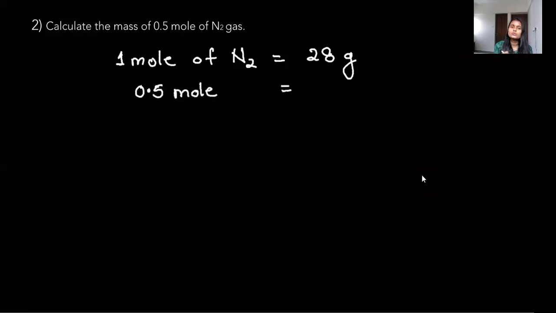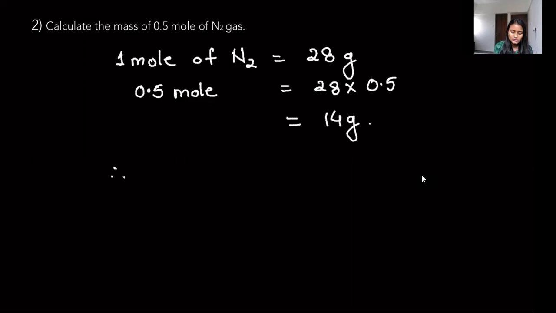Very simple. 0.5 means it is half mole. So you can simply half it and get the value. Half of 28, that is 14. There you go, that's your answer. Or you can do it this way, 28 multiplied by 0.5. One and the same thing, you will get 14 grams.